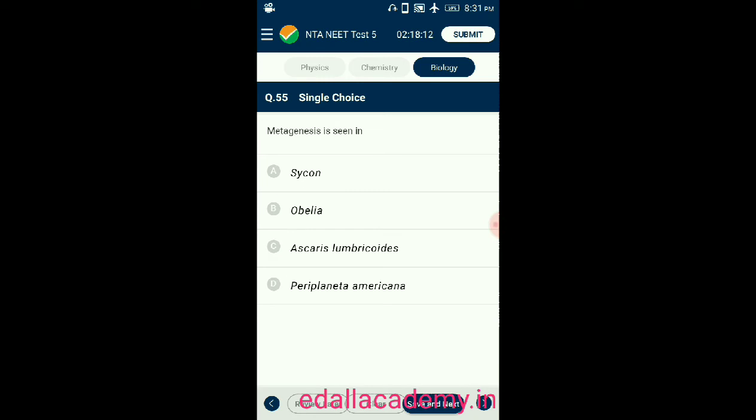Question number 55. Metagenesis is seen in option A, Cyanea, option B, Obelia, option C, Ascaris lumbricoides, option D, Periplaneta americana. So the correct answer is Obelia. Metagenesis is seen in the organism Obelia. So the correct option is B.